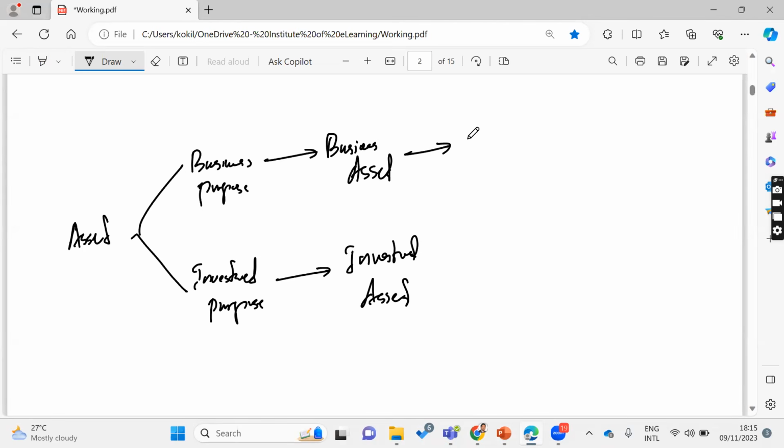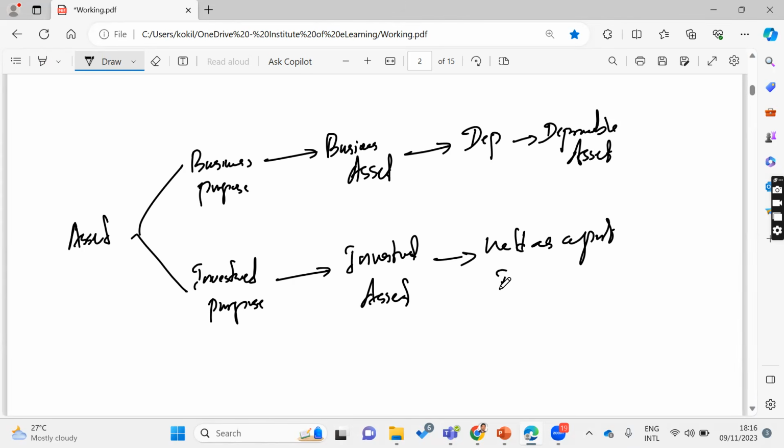Right? So a business purpose asset, you will depreciate, right? Then again, we can call it a depreciable asset. And an investment asset is one you are keeping, held as a part of investment. Then you need to understand two concepts: whether you are using this asset for business purpose.